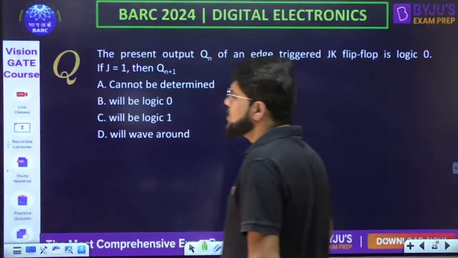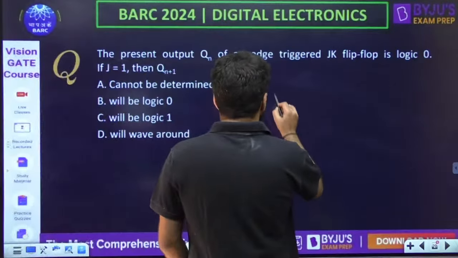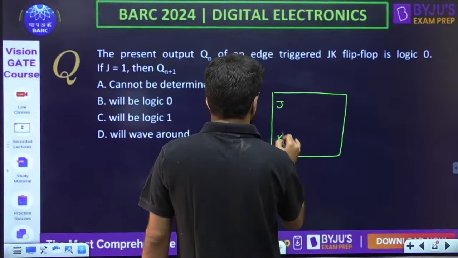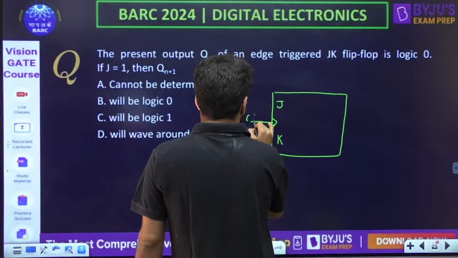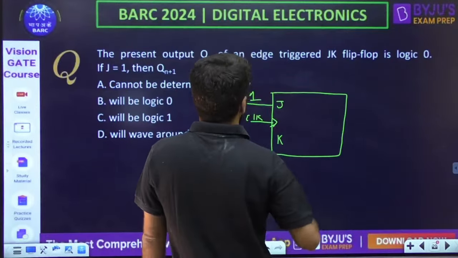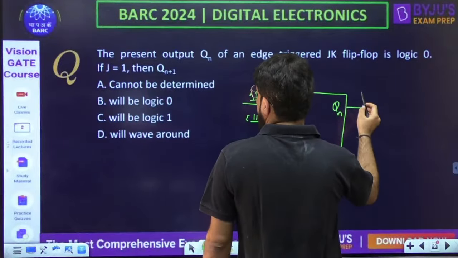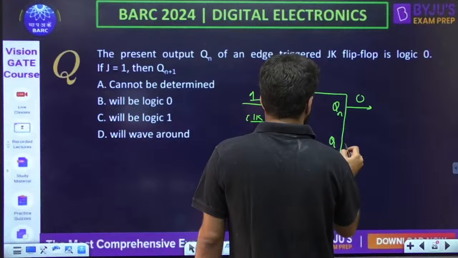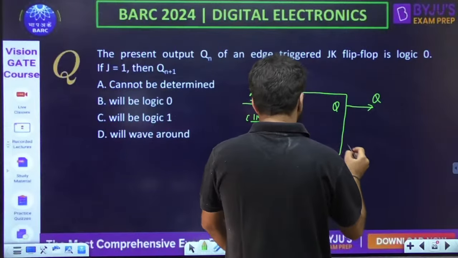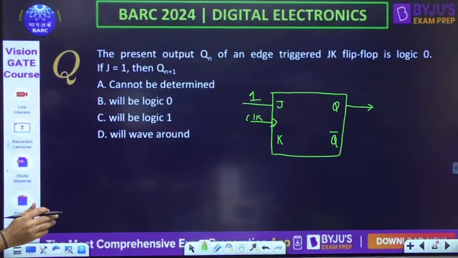So this one looks simple only. The present output is 0 of an edge-triggered JK flip-flop, in which J is fixed at 1. And the present output Qn is at logic level 0. Now, if J is 1, what is Qn plus 1?